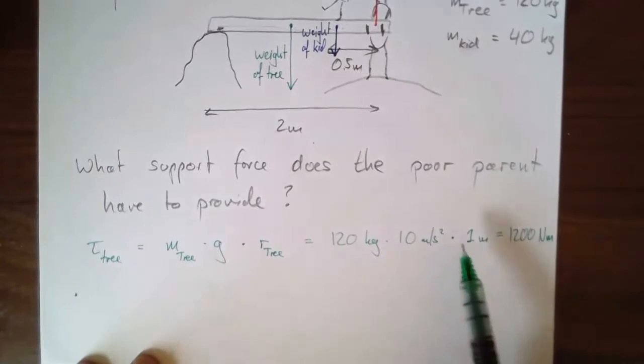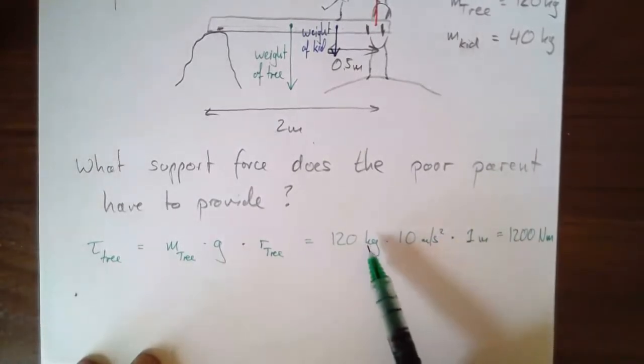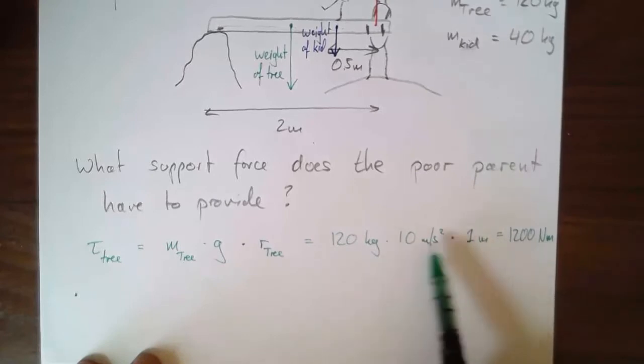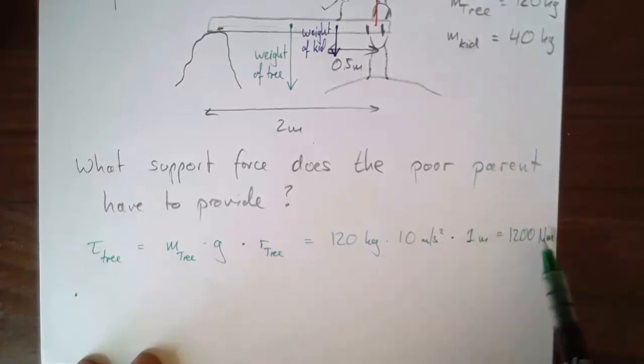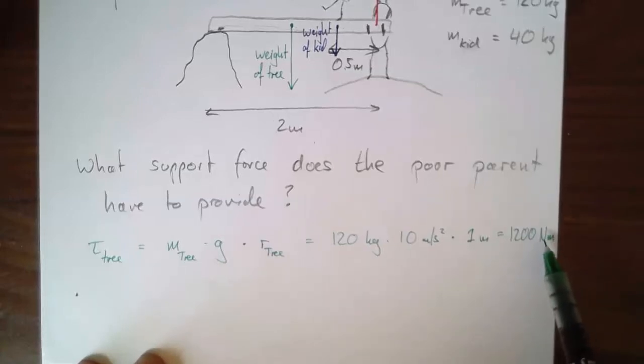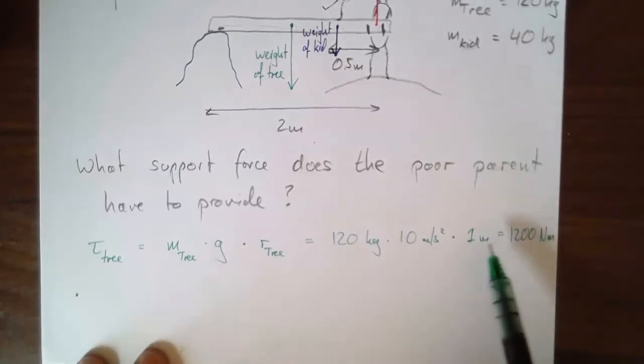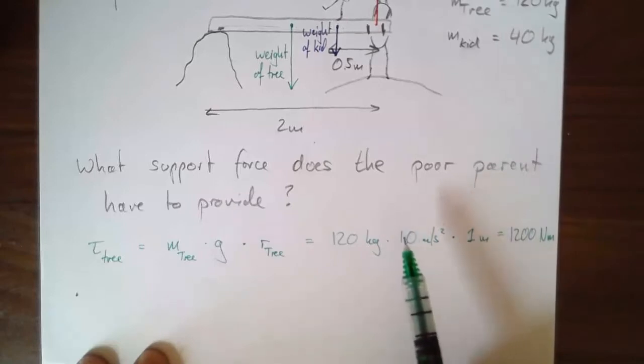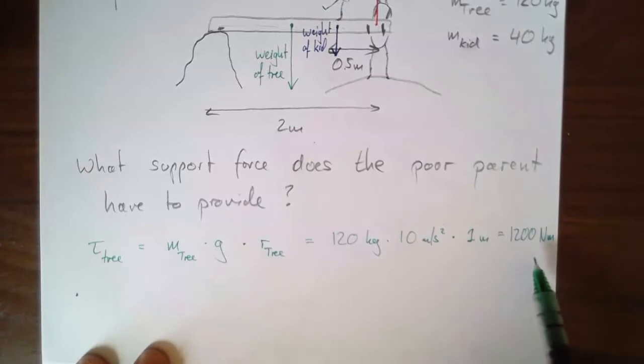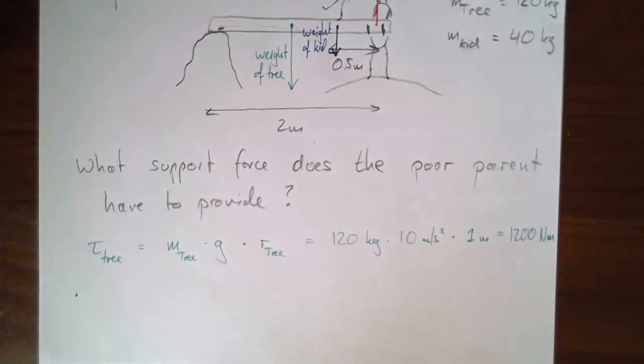Now, if you've been paying attention, you notice that the Newton meter is a kilogram meter squared per second squared, which is the same unit as energy. So a Newton meter is also a joule. But notice that here that would be very confusing. In the energy, you've got a force acting in the same direction as a displacement to get work. That's how Newton meters comes about there. And it's not the case here. So we're not going to call this joule. We're going to call this Newton meters. Even though technically speaking, the units are mathematically the same.